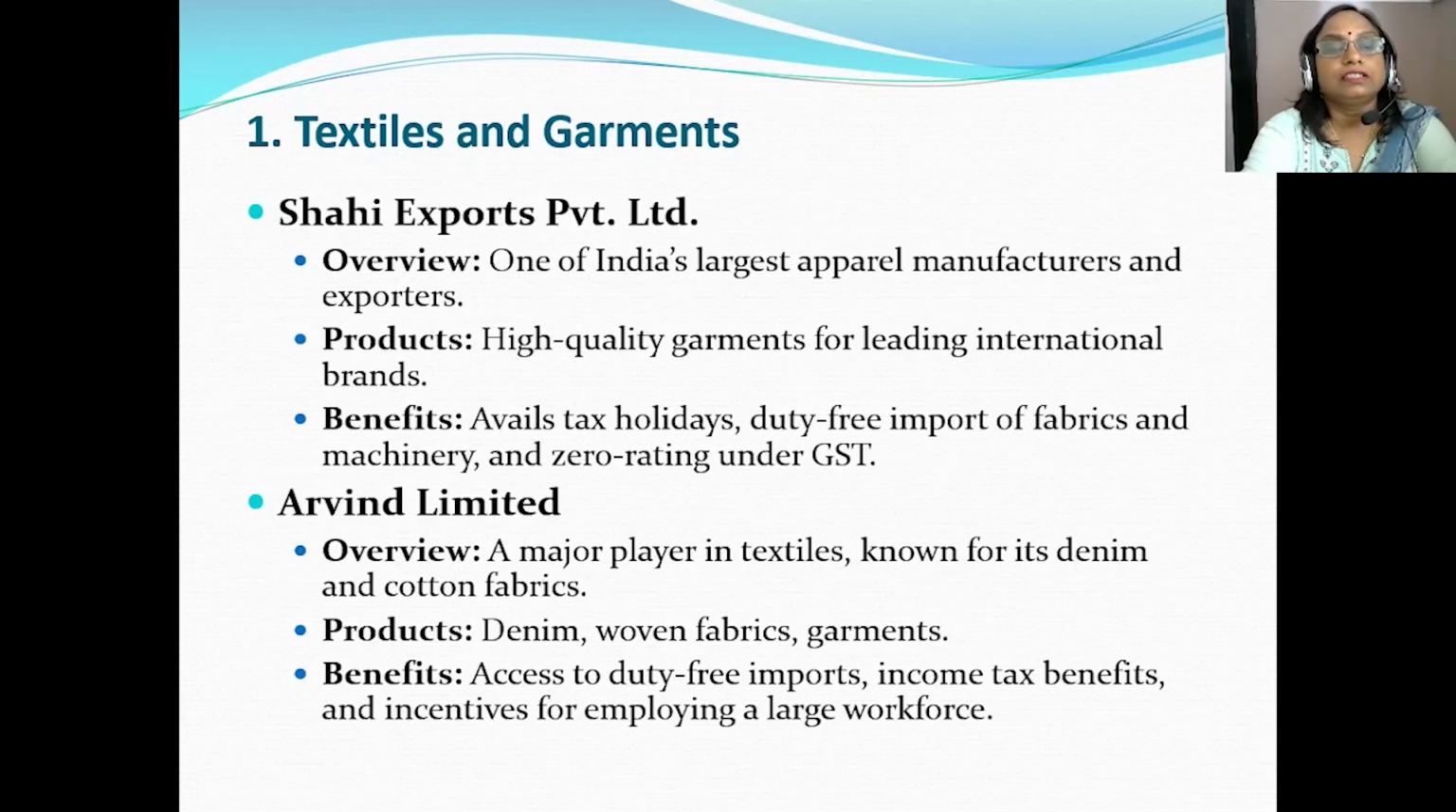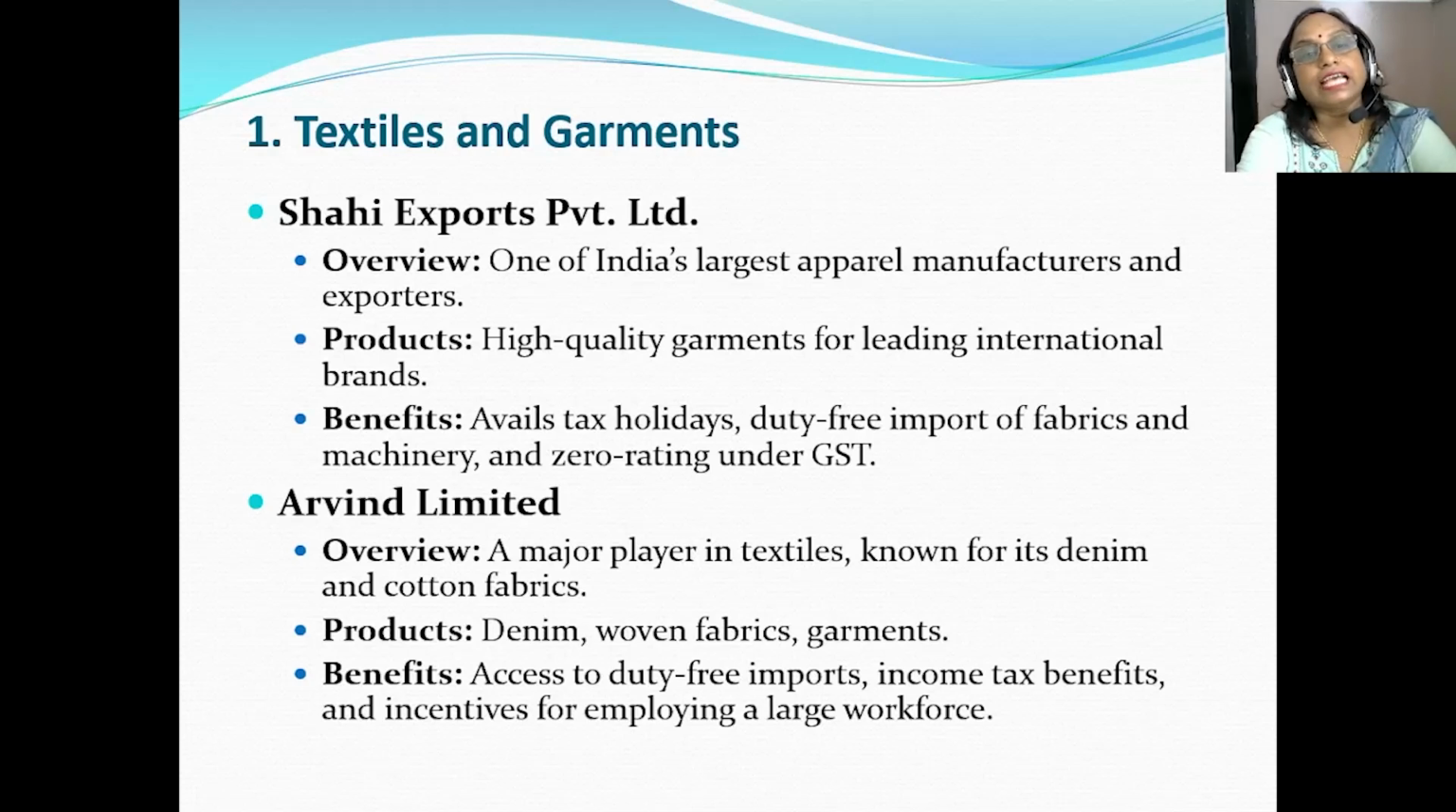First, let us take the textile and garment industries. Under this, the major players are Shahi Exports Private Limited and Arvind Limited. Shahi Exports Private Limited is India's largest apparel manufacturer and exporter, and it deals in high quality garments for leading international brands. This company is getting benefits such as tax holidays, duty-free import of fabrics and machinery, and zero rating under the GST.